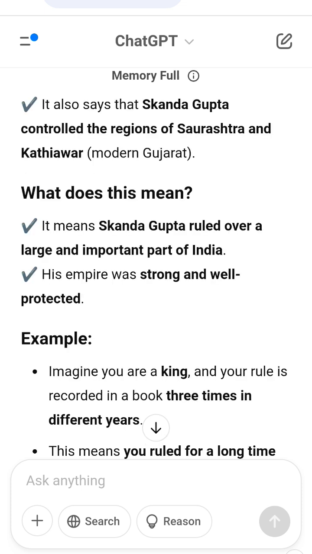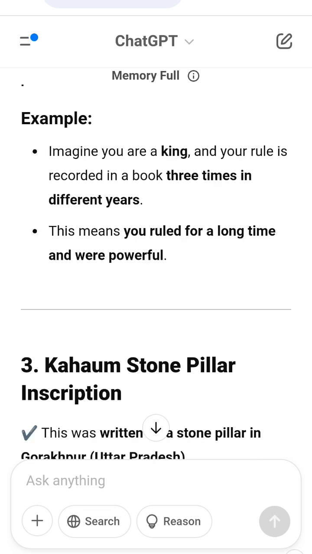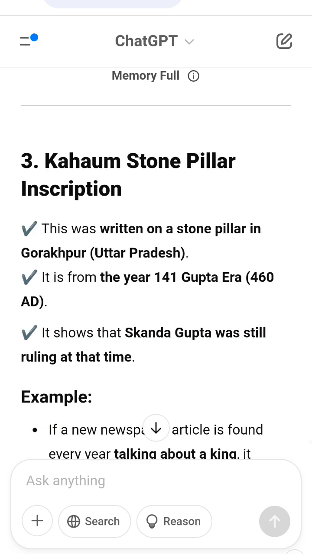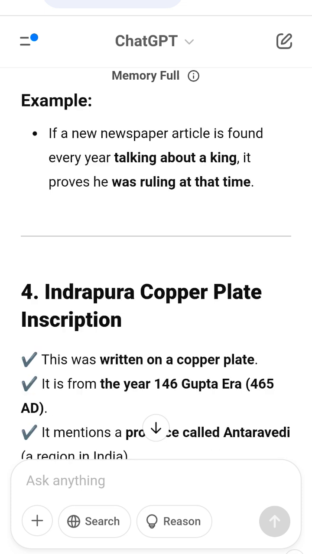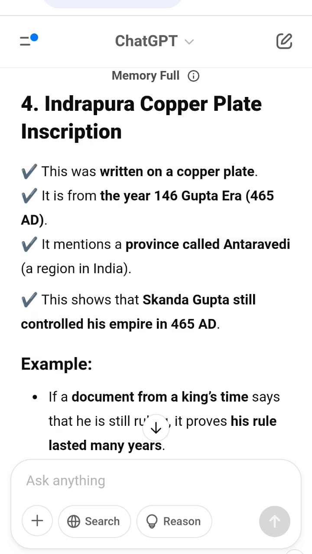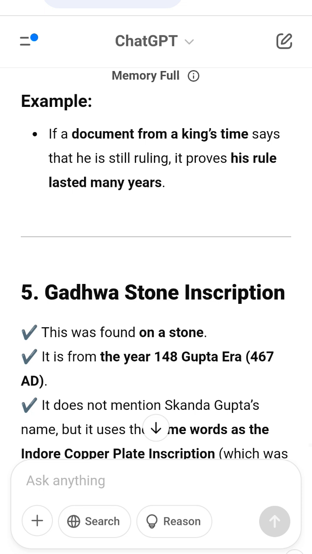Why was Skandagupta important? He was a brave warrior who fought many battles for his father. He became king immediately after his father's death. He ruled for 12 years, 455 AD to 467 AD. He controlled important regions like Gujarat, Uttar Pradesh, and more. He was so strong that even small kings obeyed him. Many stone inscriptions prove his rule.